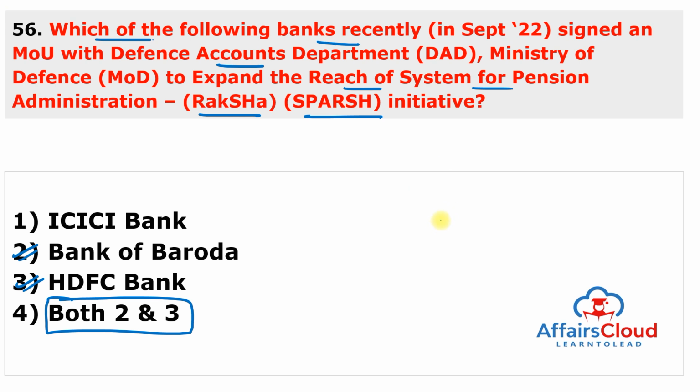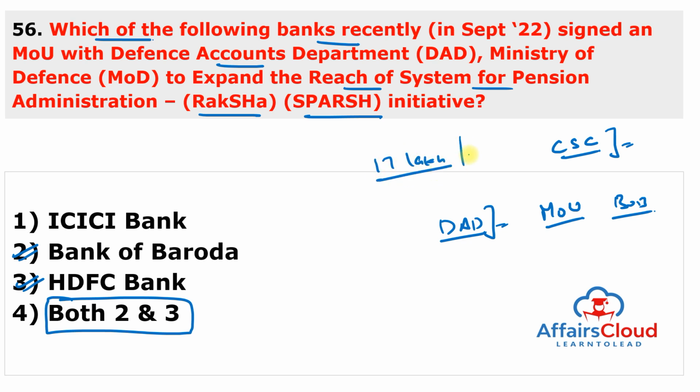So, the Defense Accounts Department under the Ministry of Defense signed a memorandum of understanding with Bank of Baroda and HDFC Bank to onboard themselves as the common service centers under the System for Pension Administration, which is Raksha Sparsh initiative, and it covers more than 14,000 branches across India. And the main objective of this partnership is to include 17 lakh pensioners out of 32 lakh defense pensioners on the Sparsh platform by the end of September 2022. And the remaining pensioners will be added to Sparsh at the earliest.